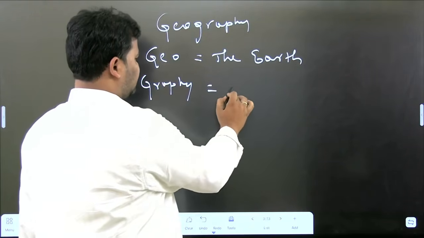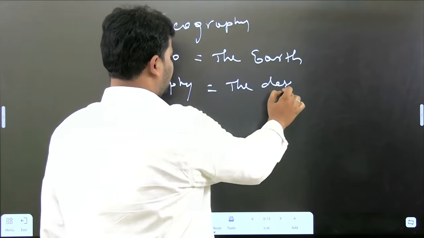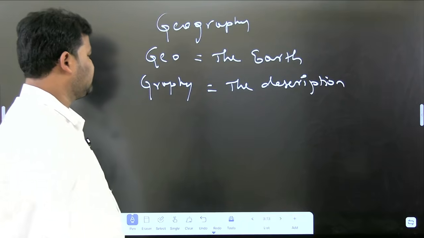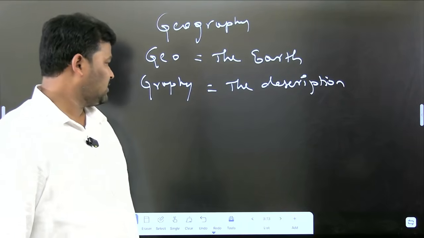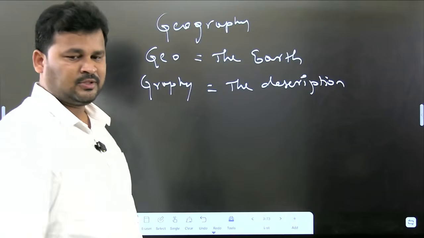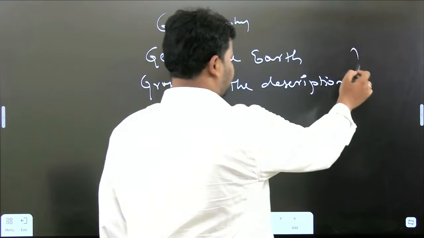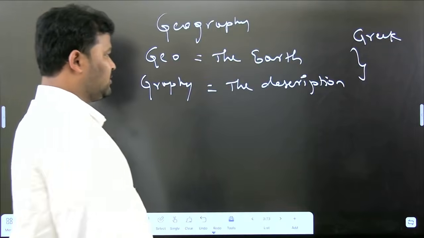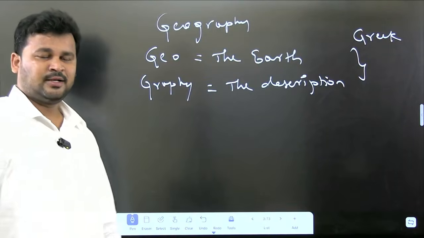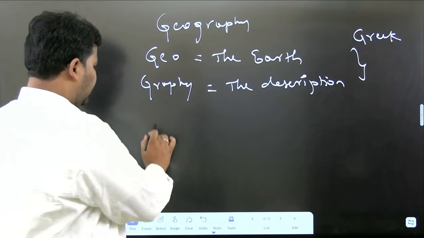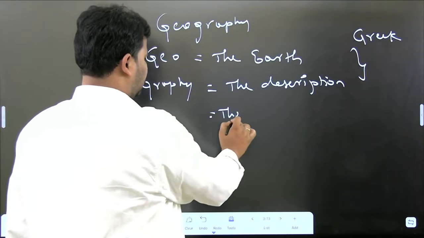This word was taken from the Greek language. Finally, if you merge geo plus graphy, we get the description of the earth.